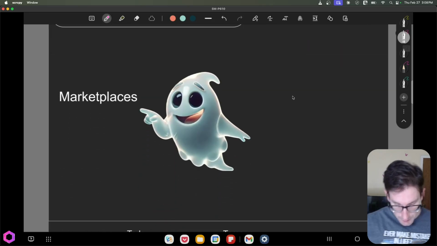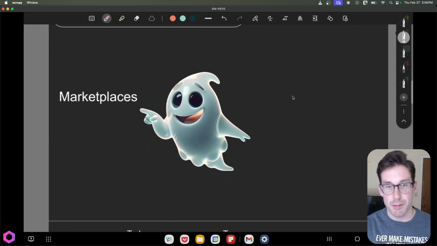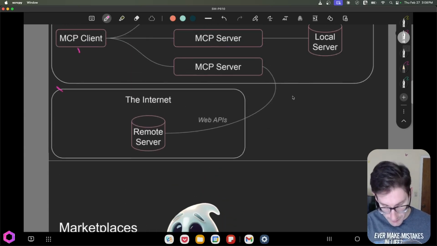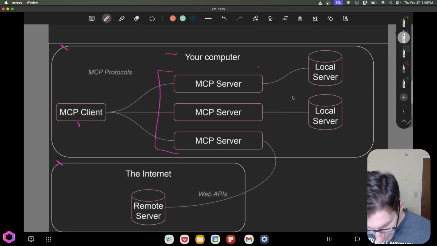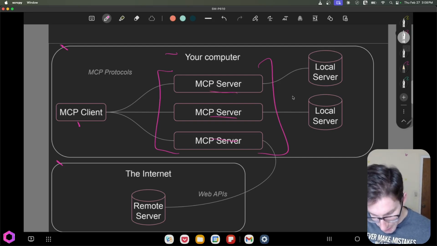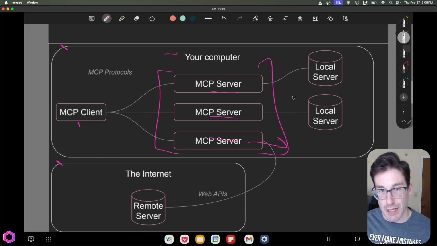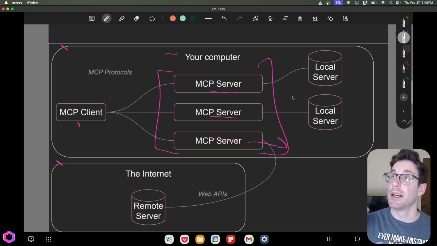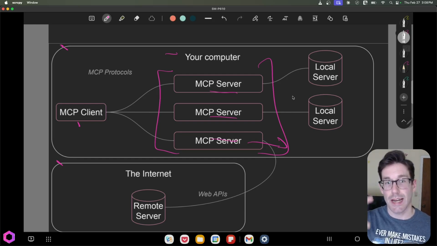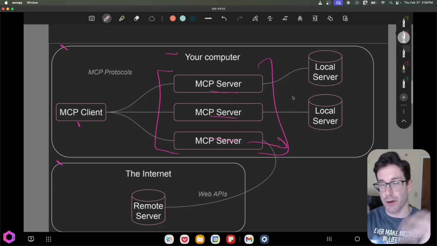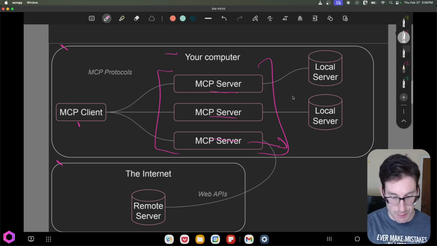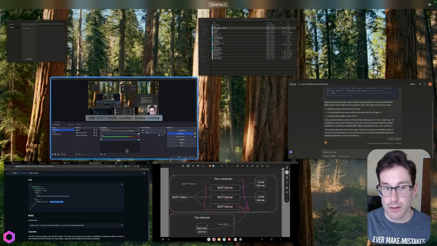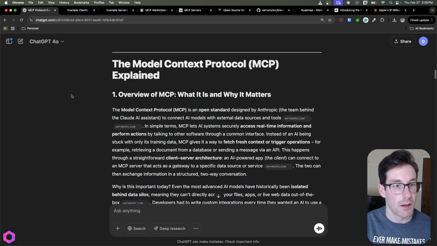All right, so now we're going to go off and look at some marketplaces, because I mentioned previously the standardization of this. Now luckily we have an entire community of people that are building these MCP servers. And all these MCP servers connect to very specific applications. And it's kind of like an app store for AI. So we're creating an app store for AI to download all these plugins to use these different tools and data sets that the AI can then reach out to. And I'm going to show you some of these examples now.